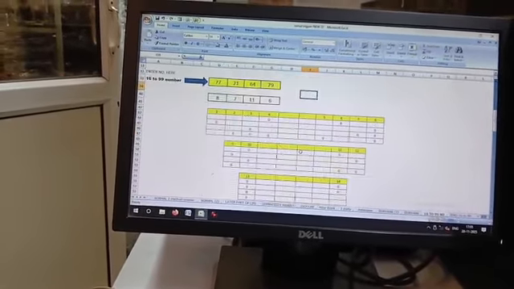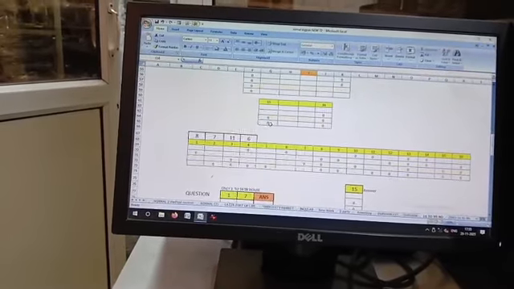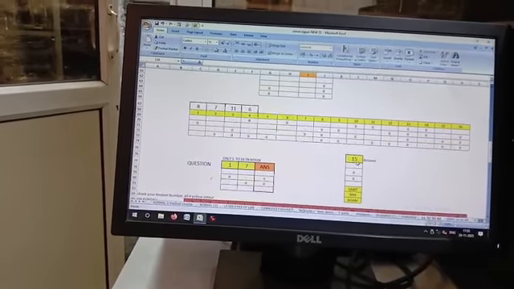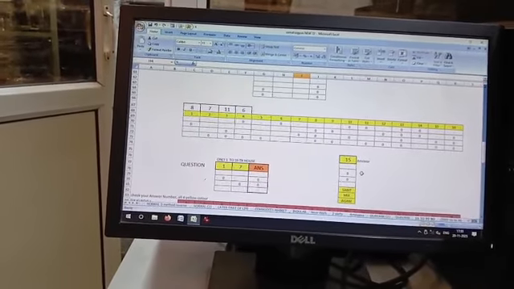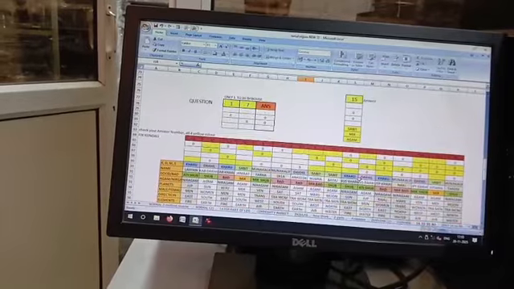This will automatically calculate your answer, and he will give the answer here, 1 and 7. Yes, this year you will get engaged. You can predict on this.